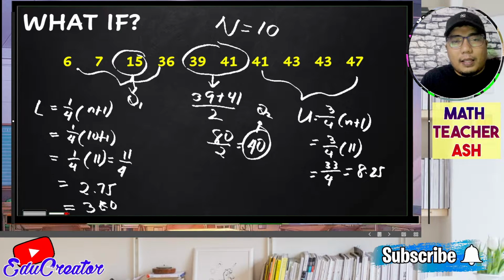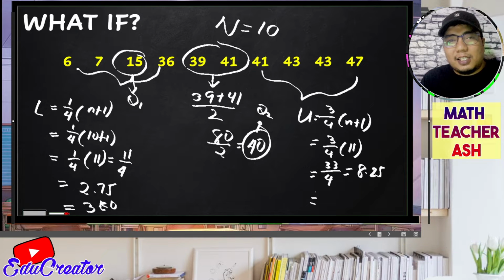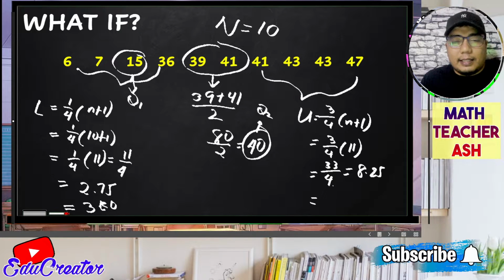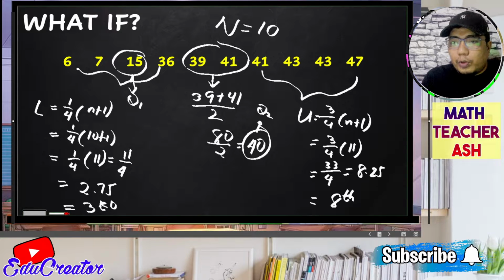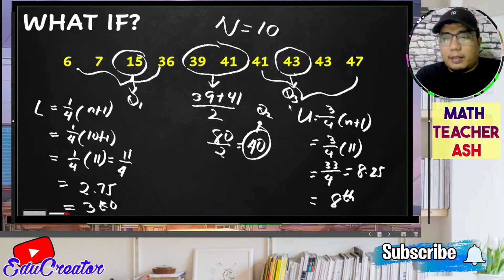And applying the rule in our Mendenhall and Sinzich method, we round it down. So therefore, rounding down 8.25 gives 8. So it is our 8th position. So we have here, in our given data set, 43 for our quartile, my dear math learners.